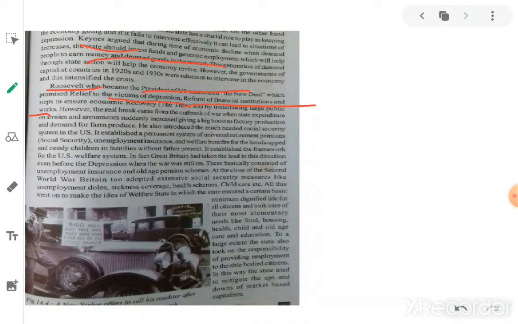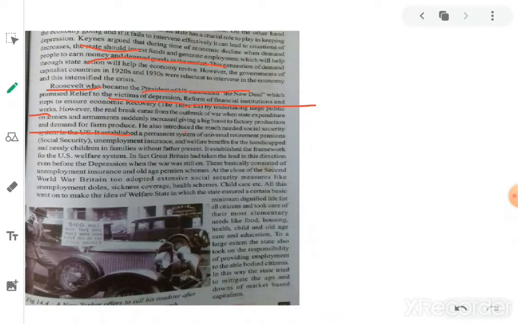However, the real break came from the outbreak of war, when state expenditure on famines and armaments suddenly increased, giving a big boost to factory production and demand for farm produce. Because it was a time of war, there was a demand for war materials. So the war material making industries all increased. So there was a recovery of the economy in the country.